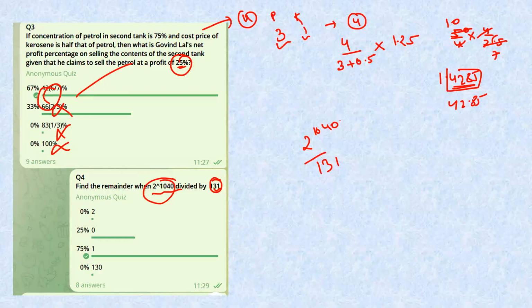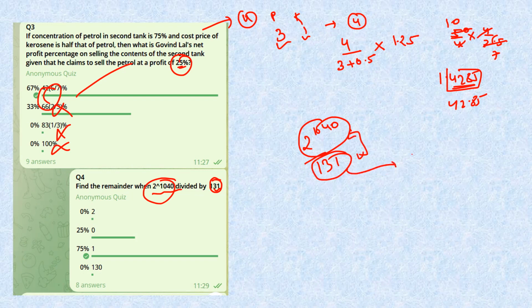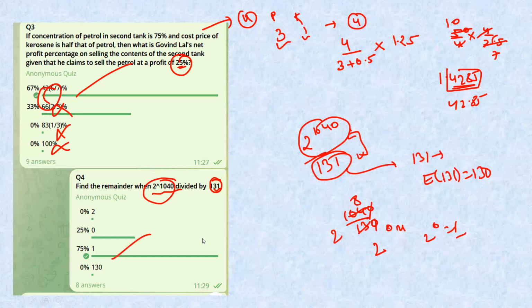As soon as we see that 2 to the power 1040 and 131 are both co-prime, and you should know that 131 is a prime number as well, so basically Euler's totient of 131 is 130. Now 2 to the power 1040 divided by 130 will be 8, 1040 divided by 130 is 8 times. So this will be completely divisible, so 0 remainder. So 2 to the power 0 is 1. 1 is the answer to this question. Hope it is clear now.